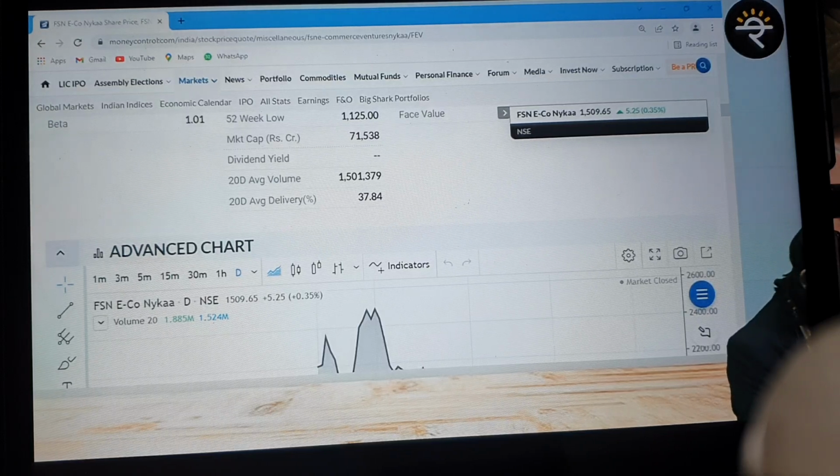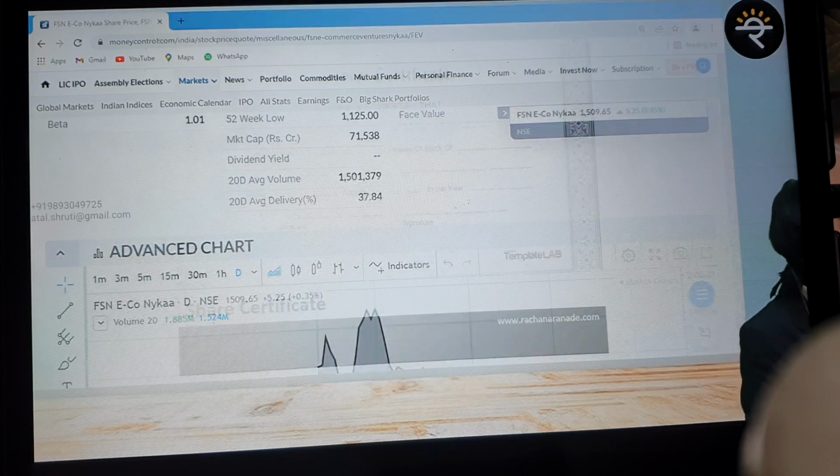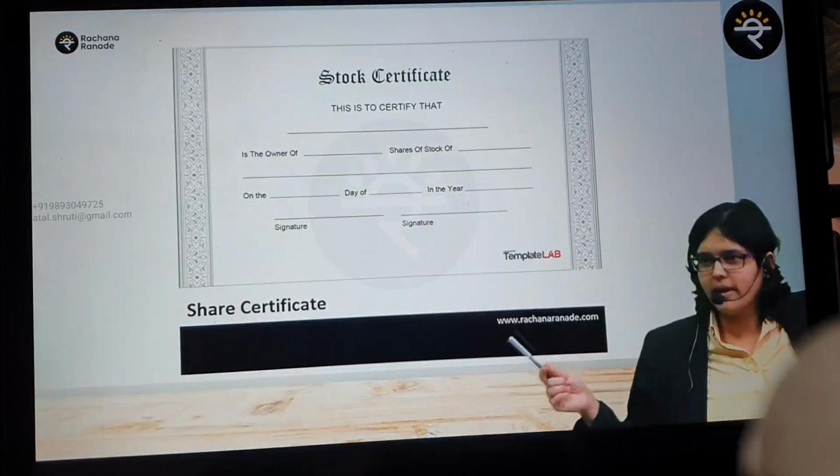I would just want to show you a few examples, so just give me a minute. I'll show you on the portal as well, but before I show it on the portal, I would quickly want to show you some images so that it's very much clear in your mind what we're discussing right now. So this is how a physical chef certificate looks like. I'm just going back, wanted to show you some images.